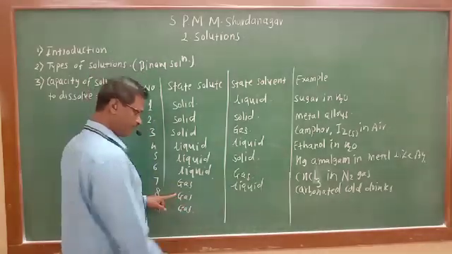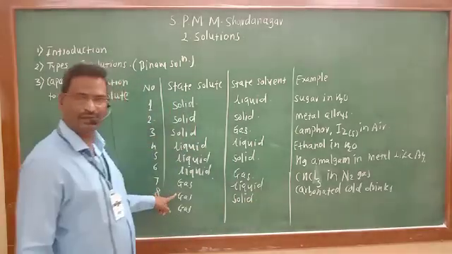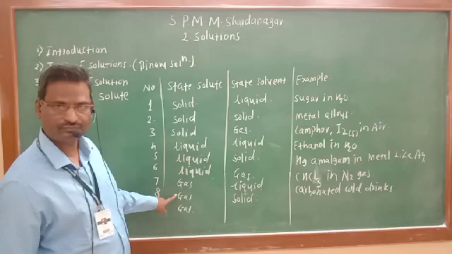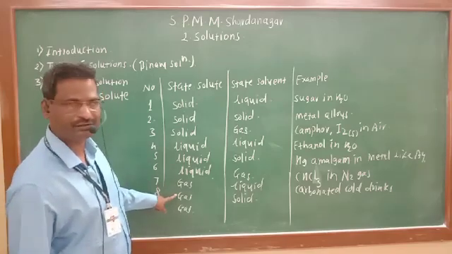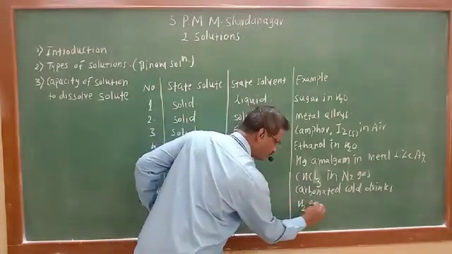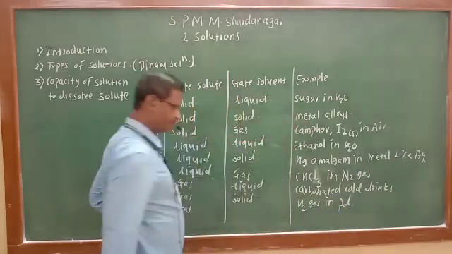Then gas in solid. Adsorption you have studied last year. Whenever gases are adsorbed on the surface of metal, reaction takes place. So gas in less proportion, for example, hydrogen gas in a metal like palladium.